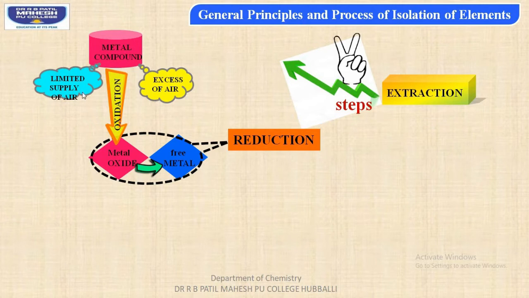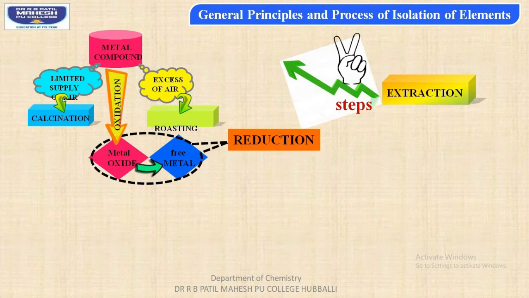For a limited supply of air, the process is called calcination, whereas if excess of air is present, then that process of oxidation is called roasting. So both calcination and roasting convert metallic compounds into metallic oxides.